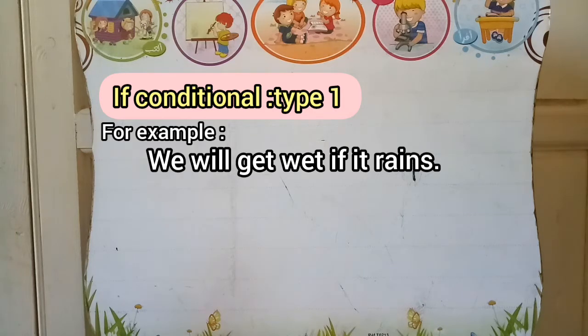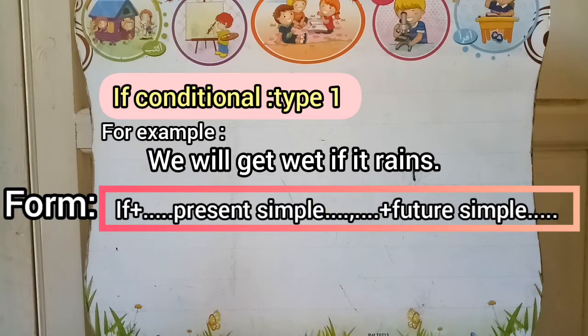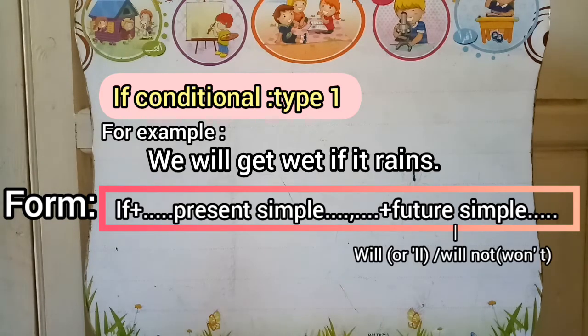The present simple in the if clause and the future simple in the result clause. Okay, so in this type we have if plus verb in the present simple. In the second clause or in the result clause we have our verb in the future simple. If plus present simple in the first clause, and in the second clause we have future simple.